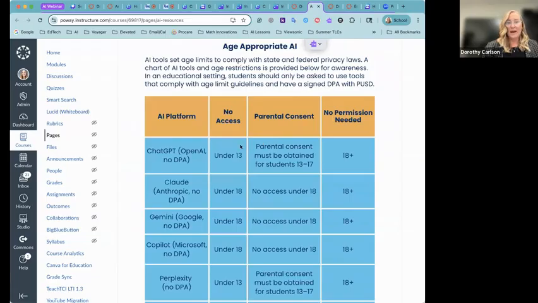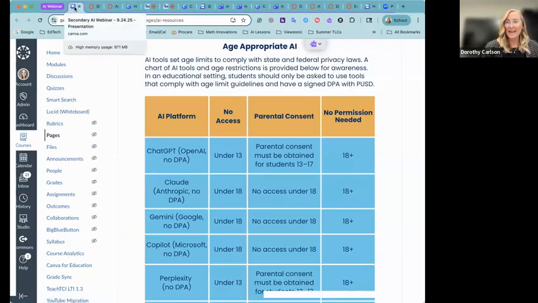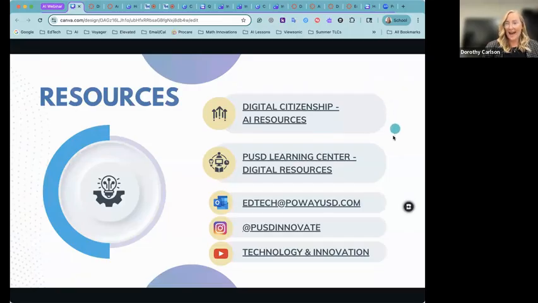Just a reminder that under 13 should not have any access to ChatGPT, and 13 to 17, it's only with parent permission, and they don't have a DPA with PUSD. So using another tool that does have a DPA for your classroom experiences is the way to go. And you can always email edtech@PUSD to check, does this platform have a data privacy agreement? That email is right here.